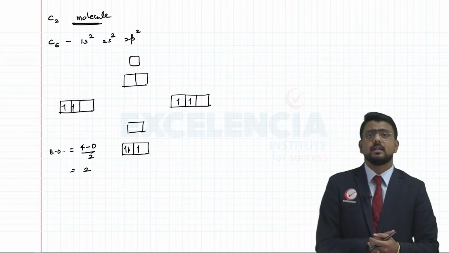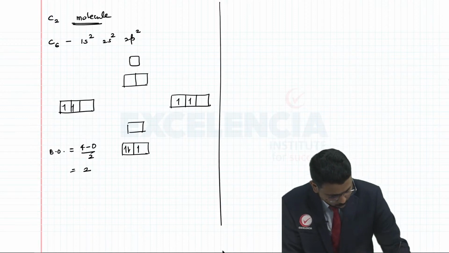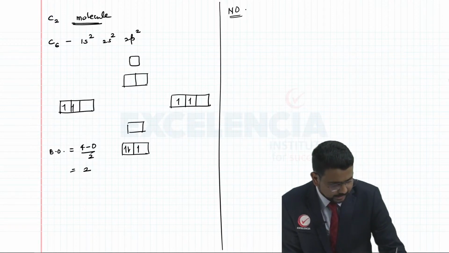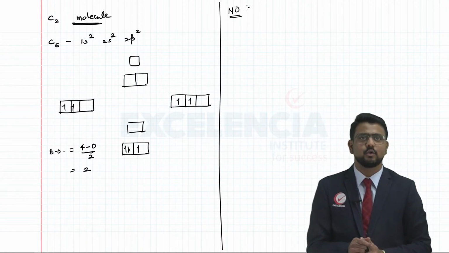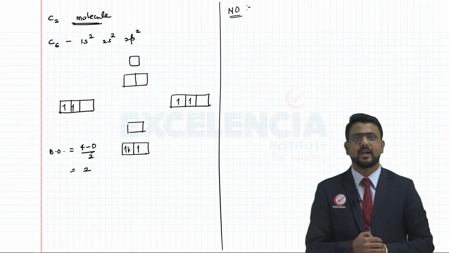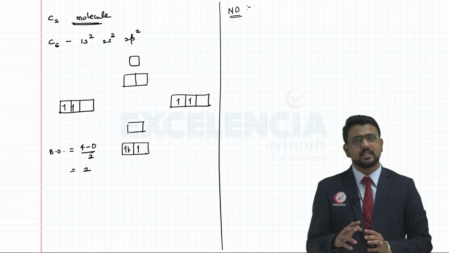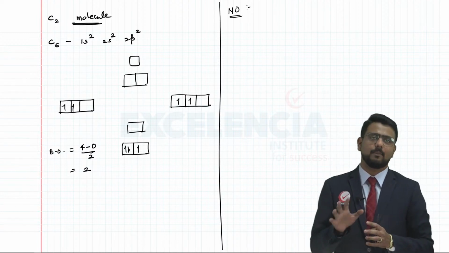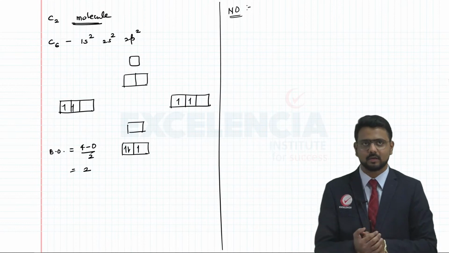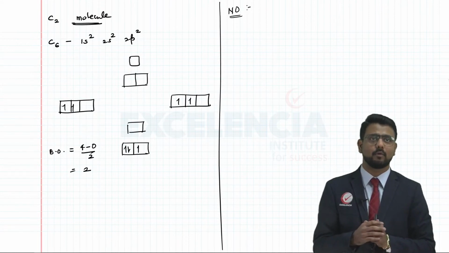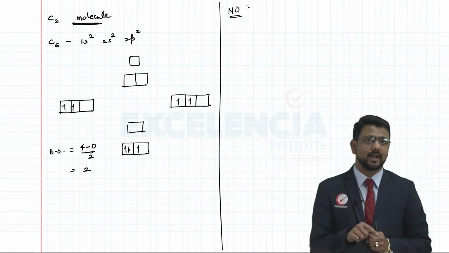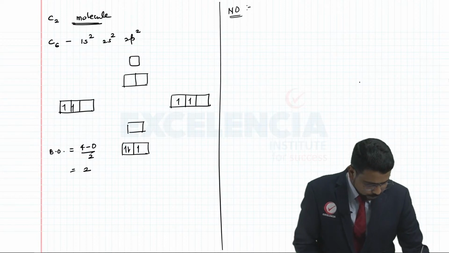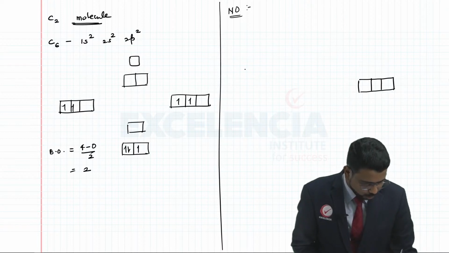Now again if I consider the NO molecule, now NO molecule is a typical example wherein the two nuclei are different, right? So we say it is a heteronuclear diatomic molecule. So in such a case, you have to draw the molecular orbital diagram the way you have been doing for homonuclear diatomic molecules. The only thing you have to be a bit careful about is the placement of these orbitals. Now between nitrogen and oxygen, because oxygen is relatively more electronegative, its p orbitals I am going to draw a little downwards, and for nitrogen I am going to draw them a little upwards.